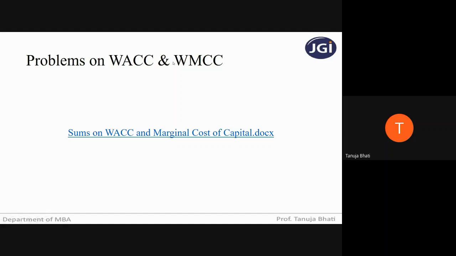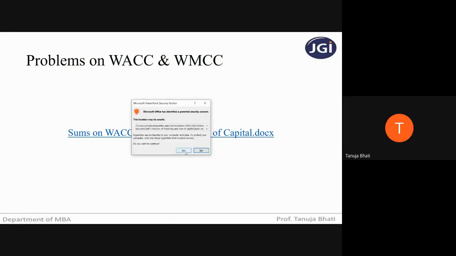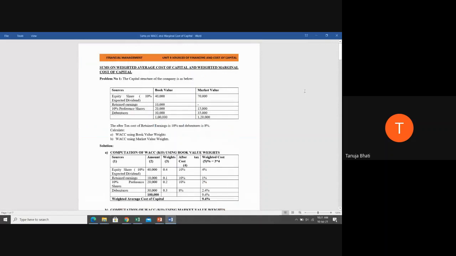And for weighted marginal cost of capital, we have seen that we assign weights to the additional, incremental capital that is being raised, and then we calculate the weighted marginal cost of capital. So in marginal cost of capital, we calculate the cost only on the additional capital that is raised. Now let us understand some sums on weighted average cost of capital and marginal cost of capital.